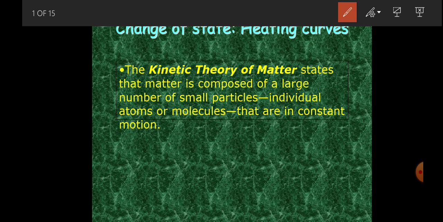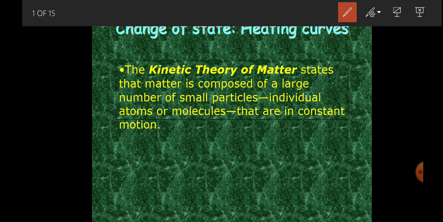So these particles do move. In solids, they vibrate. In liquids and gases, they move because they are widely spaced. And they move because of energy that is exhibited by these particles. That energy is called kinetic energy.